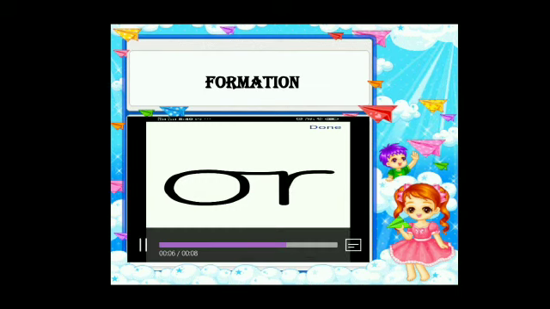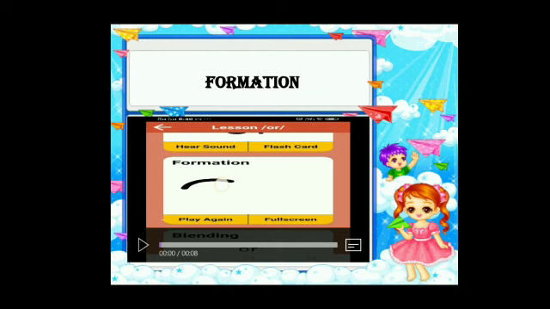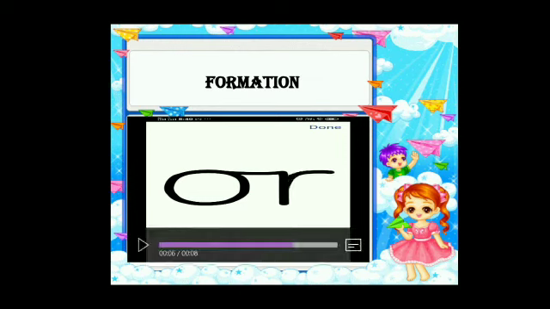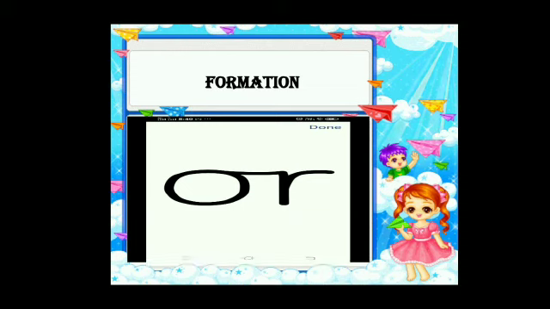Okay, the formation of O. So come, let's see the formation. This way you will be writing O. Again, let's see. Again we will be seeing, this way you will be writing O. Okay, OR, O. This is the formation of O.